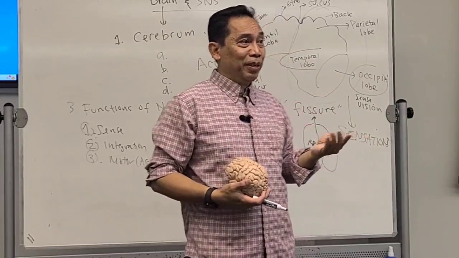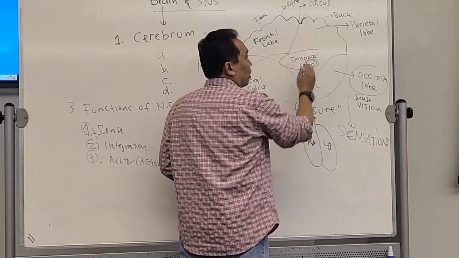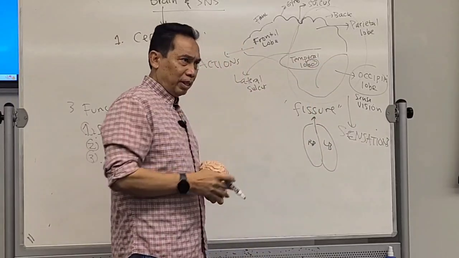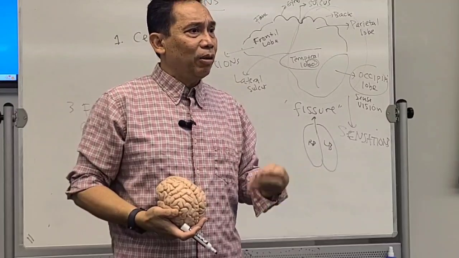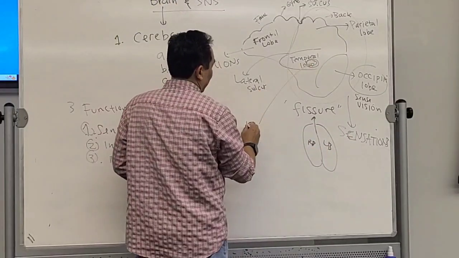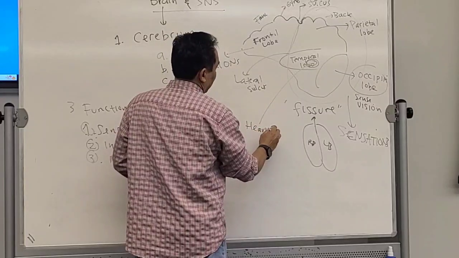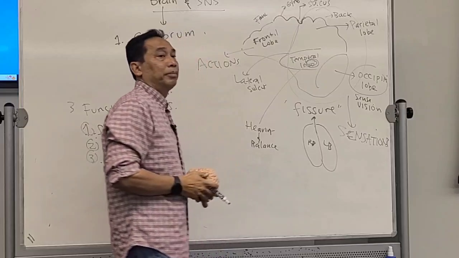Can you hear me? Where do you think it's going to be? A part of the temporal lobe, not all of it. There is a part of the temporal lobe that's used for processing hearing and also balance. Okay, so temporal lobe, hearing, and balance.